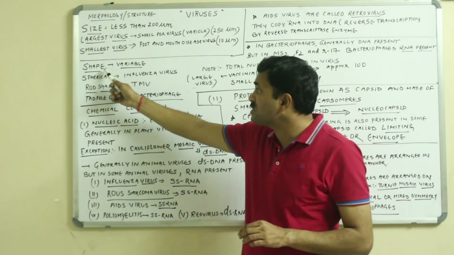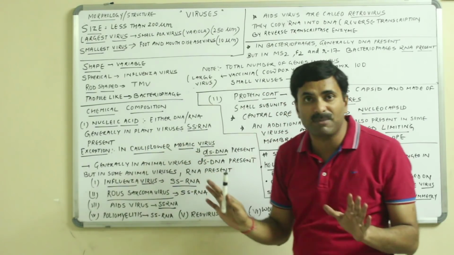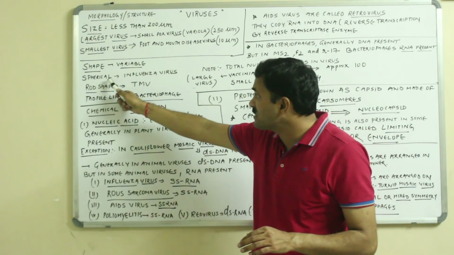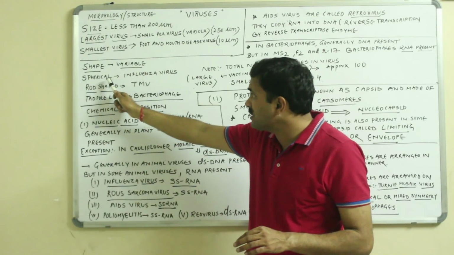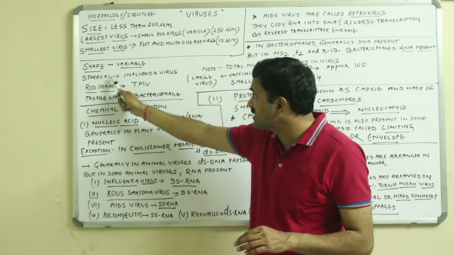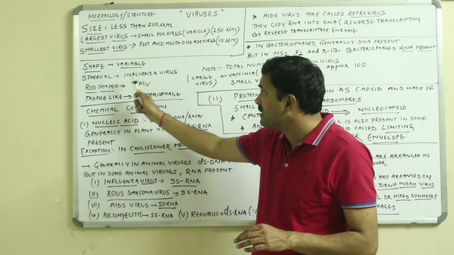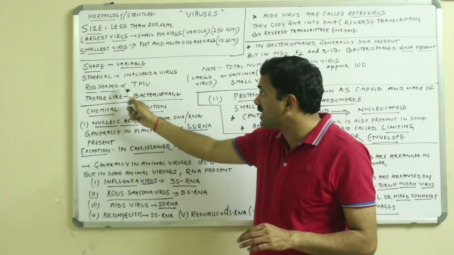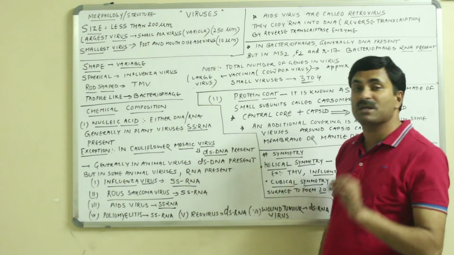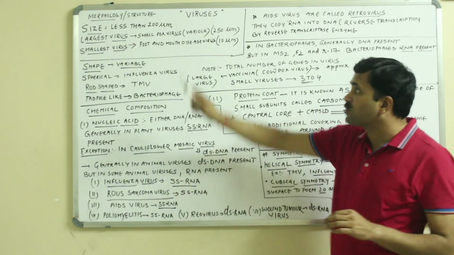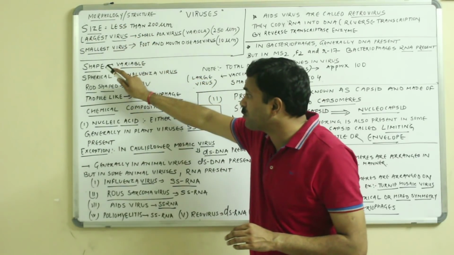Now, if I talk about the shape, shapes are very much variable. The shape may be spherical, rod-shaped, or tadpole-like. Generally, the spherical shape is seen in influenza viruses, rod-shaped viruses are the TMV, tobacco mosaic viruses, and the tadpole-like shape is of the bacteriophages. So we have talked about the size, and we have talked about the shape.